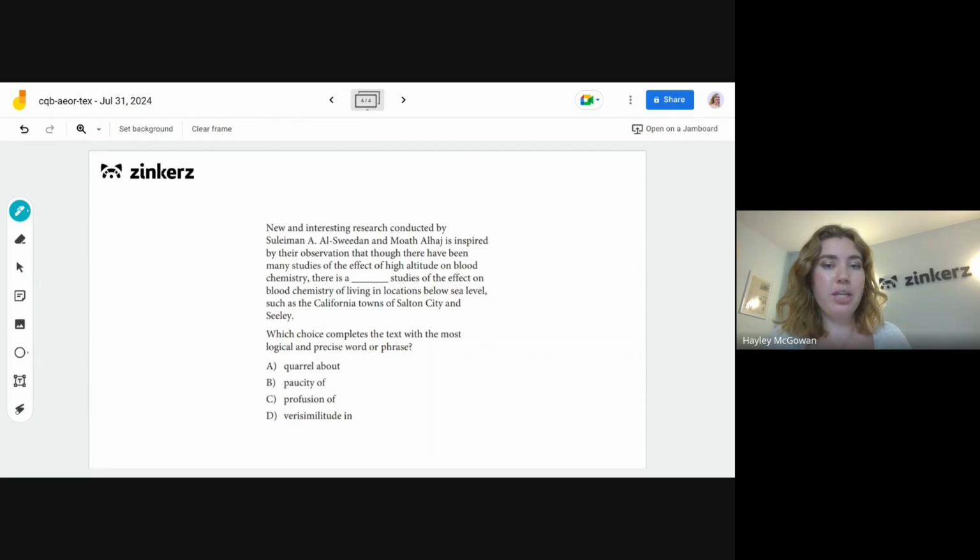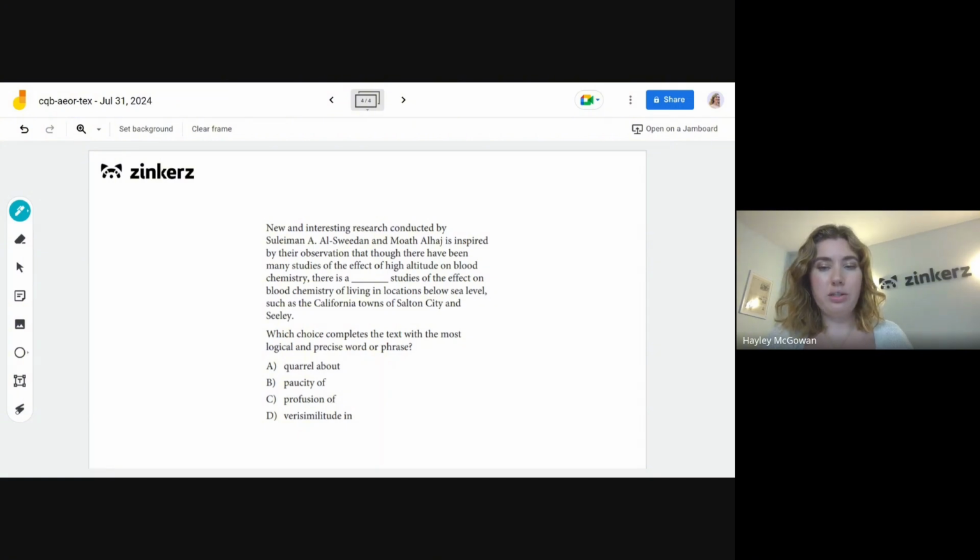So looking at the text, we have new and interesting research conducted by these two scientists is inspired by their observation that though there have been many studies on the effect of high altitude on blood chemistry, there is a blank studies on the effect on blood chemistry of living in locations below sea level, such as the California towns of Salton City and Sealy.